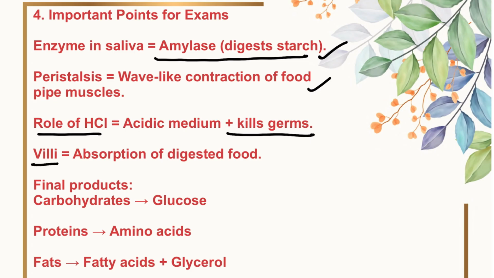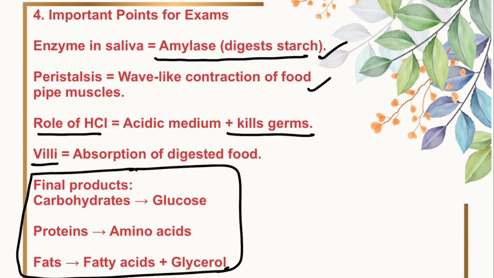What are villi? Finger-like projection that helps in the absorption of digested food in small intestine. So what are the final products that we obtain after digestion? Carbohydrate is converted into glucose, proteins are converted into amino acids, and fats are converted into fatty acids and glycerol.